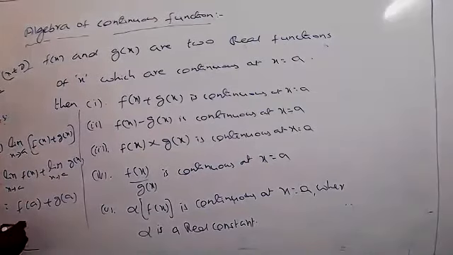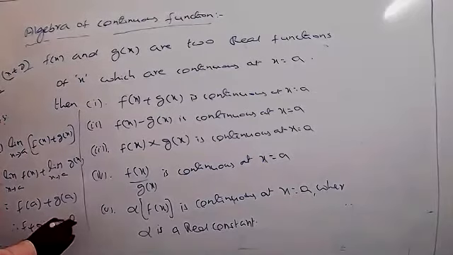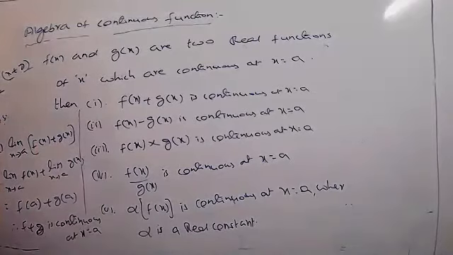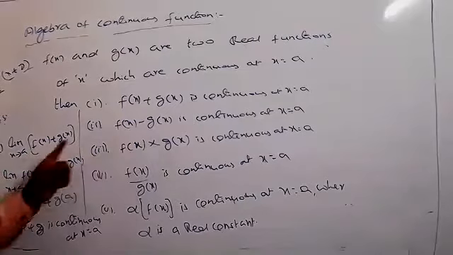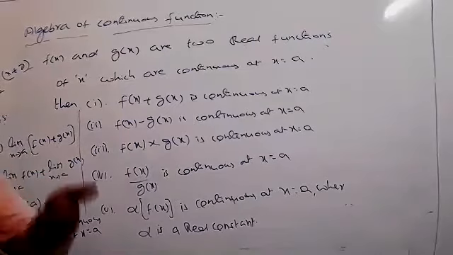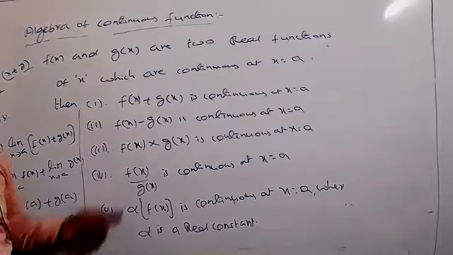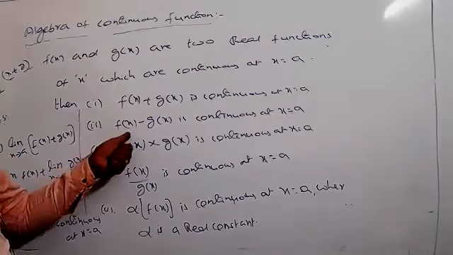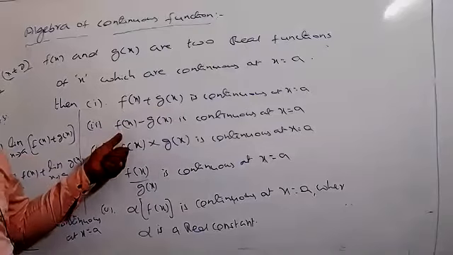Understood now? Similarly, you can verify the remaining also. First you take the limit of this function: limit x extends to a of f of x minus g of x. But according to the definition, what I have to get is that the limit as x extends to a of f of x equals f of a.